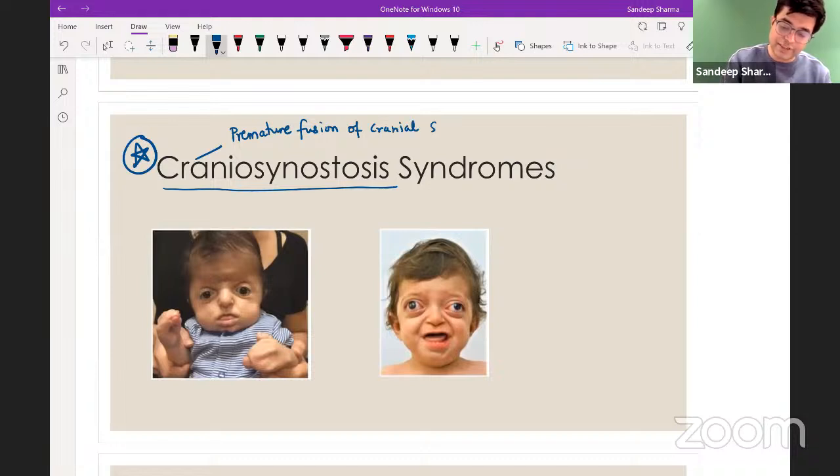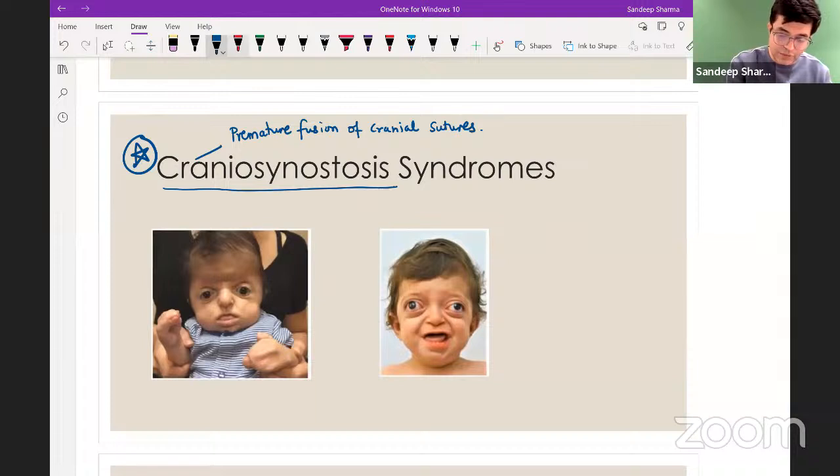Now, obviously, there will be a possibility the brain will not get space to grow, and so the child will develop mental retardation, low IQ, and various other related abnormalities. Craniosynostosis has been described as a part of 16 syndromes. The remaining 14 we will read if we take up pediatrics as a specialty. But for entrance exam, 2 are important.